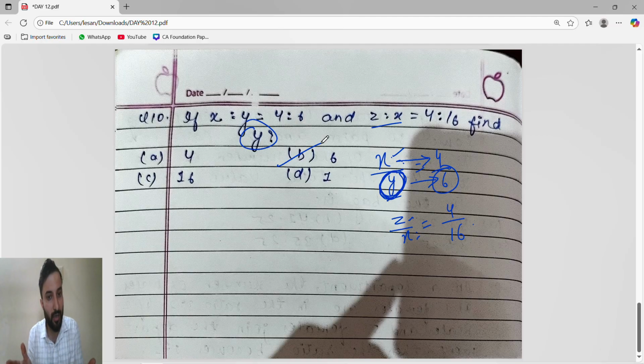But here it is not continued: x is to y, z is to x. We don't have a next y, we have only one y. So the answer is 6.